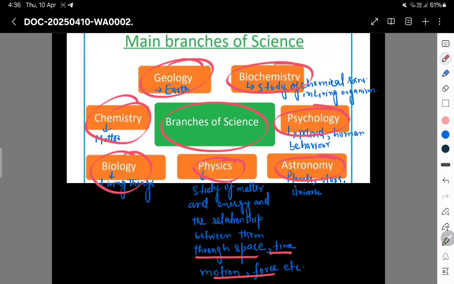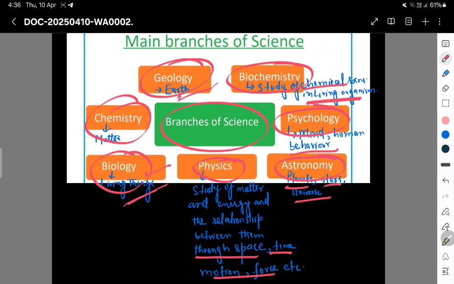In astronomy, we study about planets, stars, and universe. In psychology, we study about mind and human behavior. In biochemistry, we study about chemical reactions in living organisms. Geology includes the study of earth, and biology includes the study of living things.